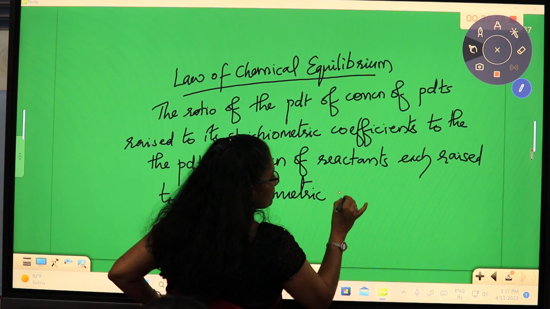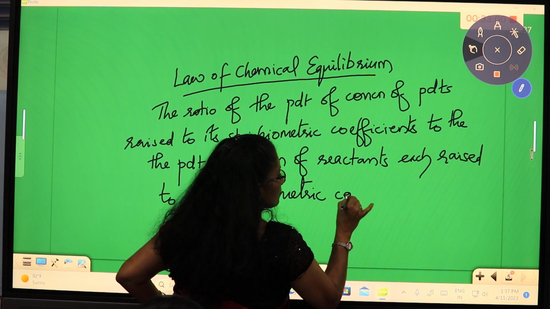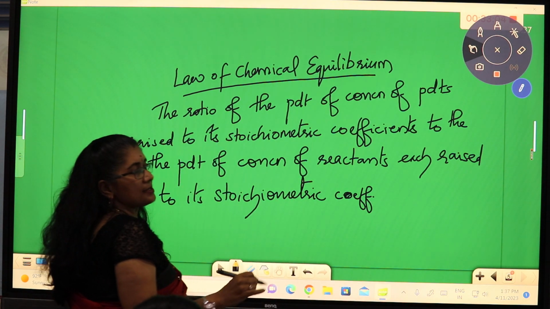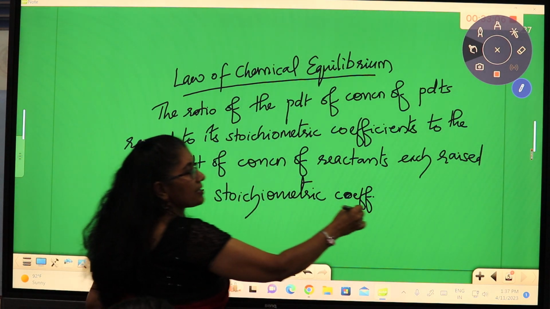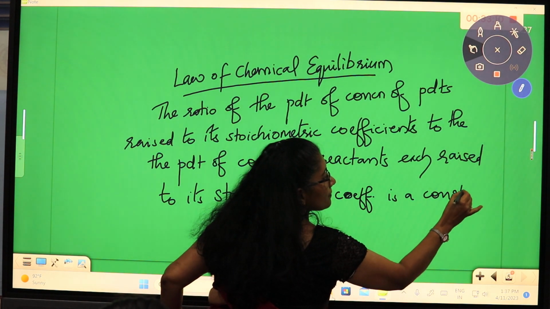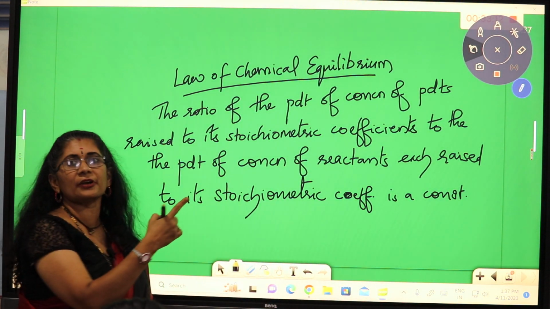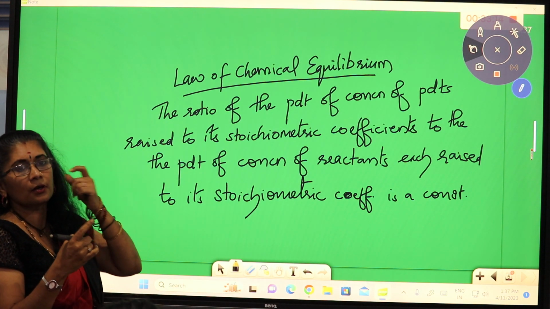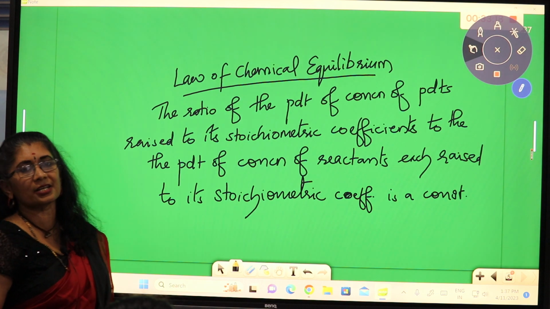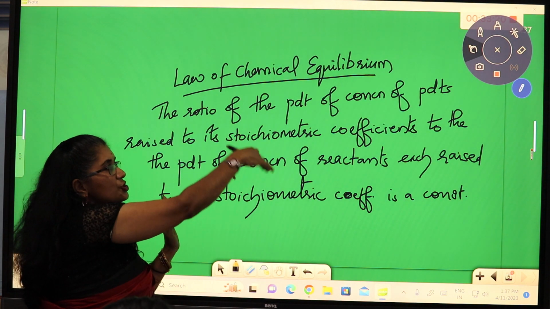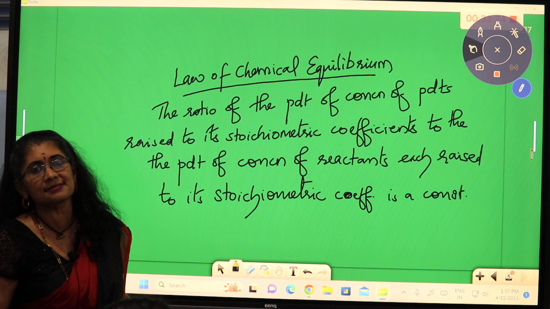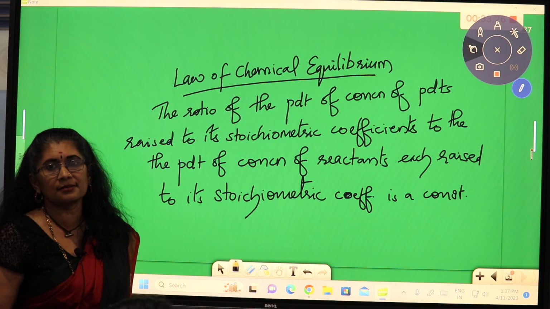Wonderful. It is known as equilibrium constant. This ratio is a constant as the statement of law of equilibrium. When the law of equilibrium is applied to a reaction, this ratio becomes equal to a constant, and that constant is titled as equilibrium constant.